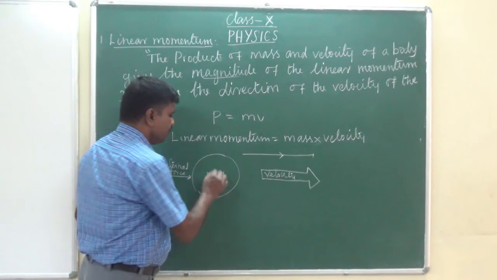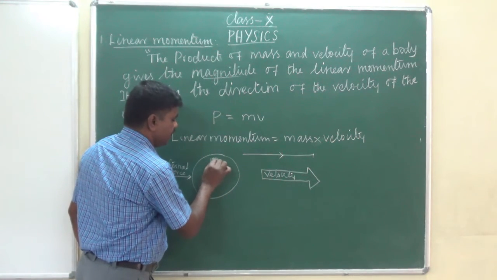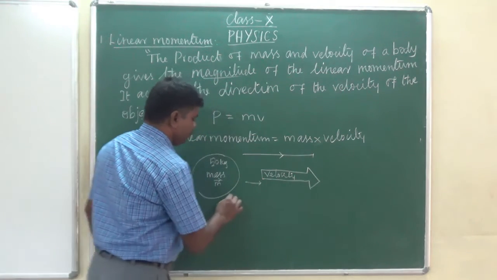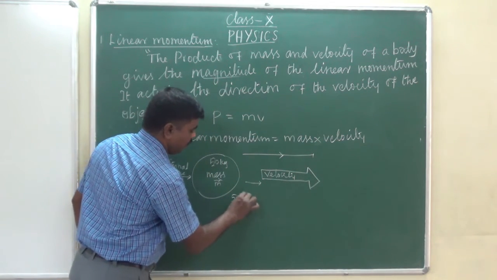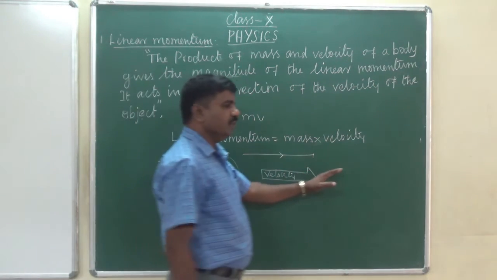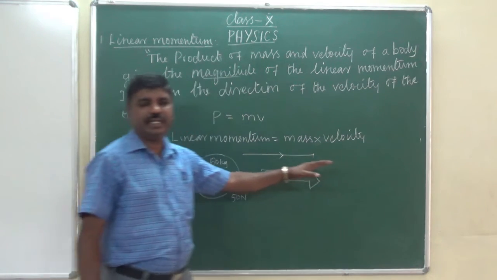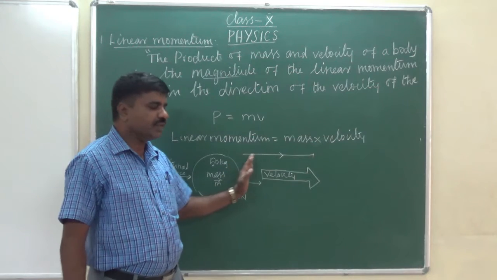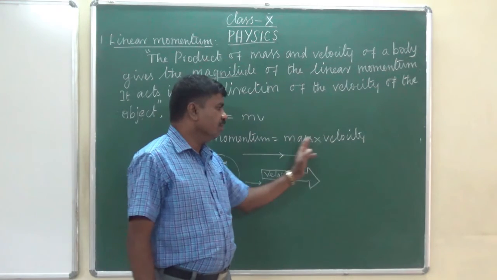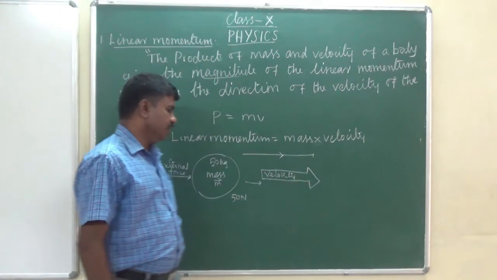For example, if a 50 kg mass is moving when we apply, suppose, 50 newton of force, the object can move in uniform motion or in a straight line, from one place to another. So the linear momentum is equal to mass into velocity.